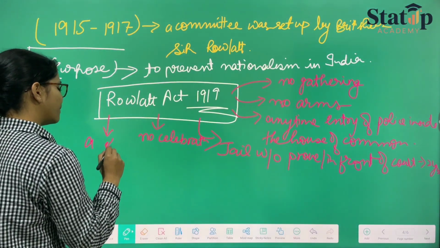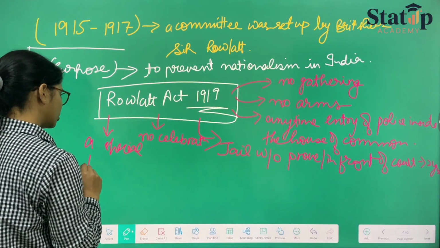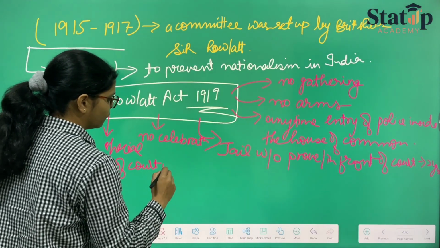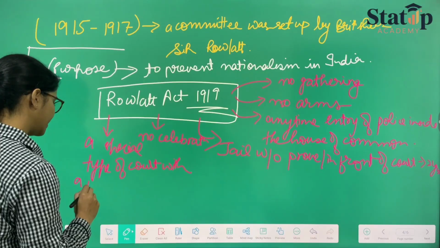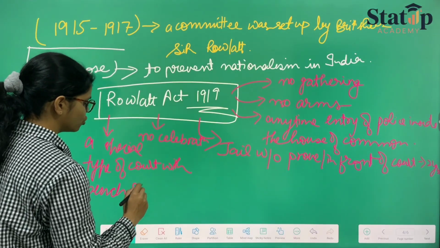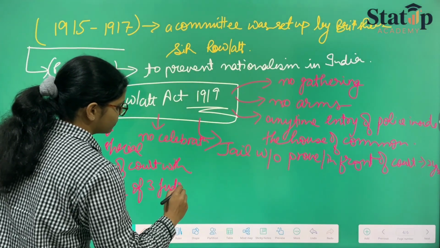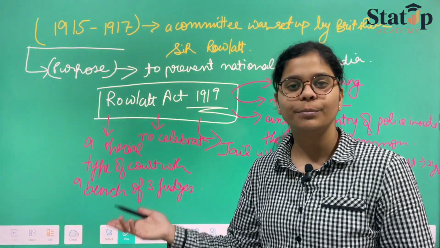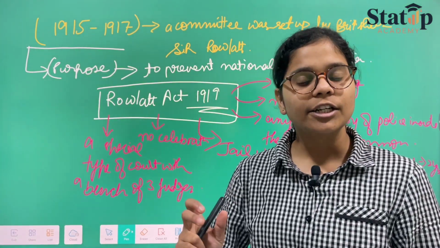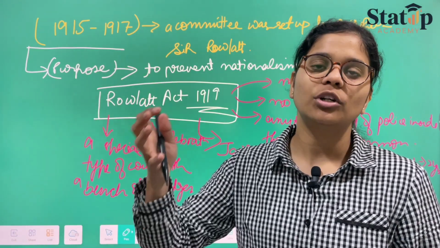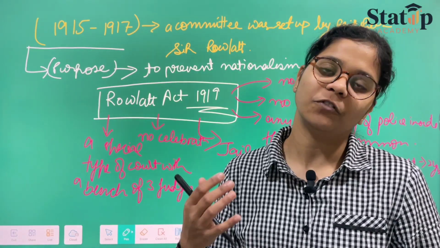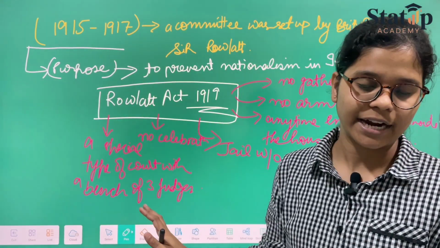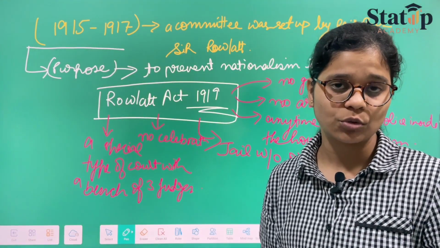And a special type of court with a bench of 3 judges would be there, dealing with cases related to people captured or arrested in the name of nationalism or something of that sort. So this was what the Rowlatt Act was, the purposes and aims that it needed to serve.